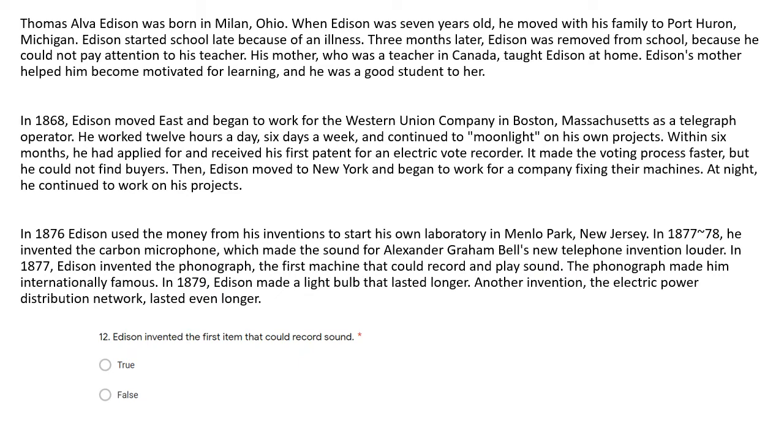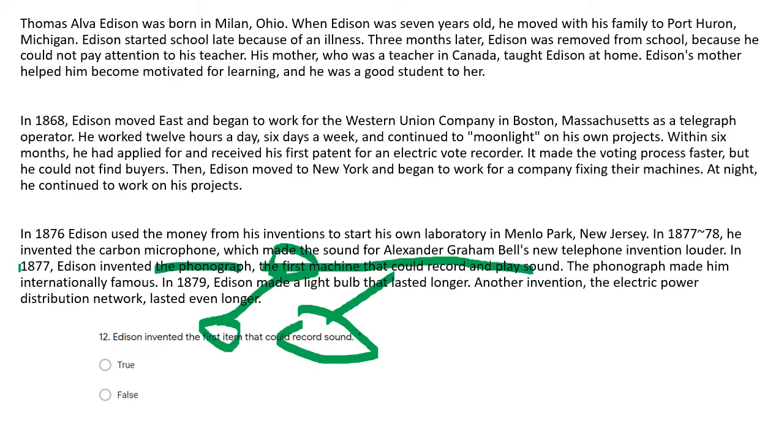Last question. Edison invented the first item that could record sound. In 1877, Edison invented the phonograph, the first machine that could record and play sound. Could record sound. The first machine, the first item. So this answer is going to be true.